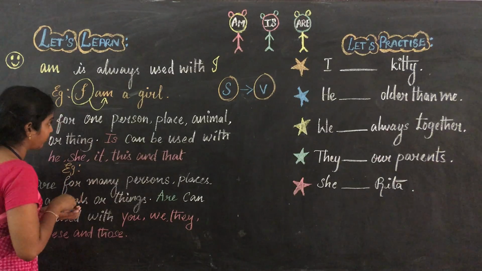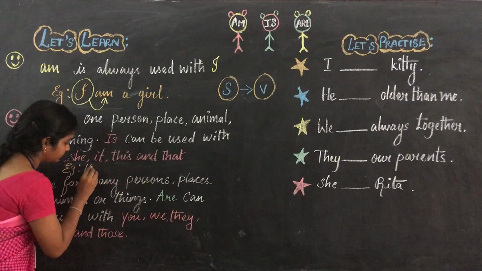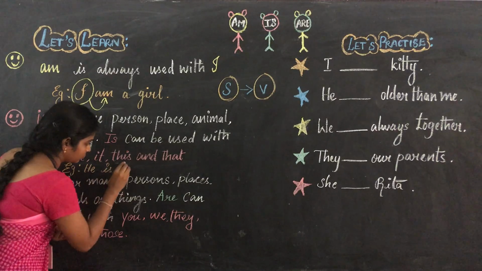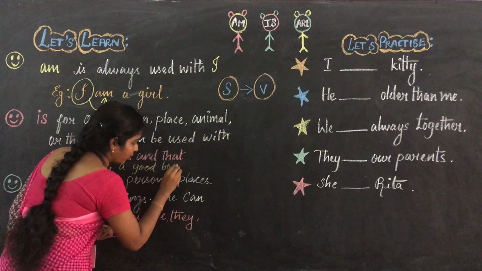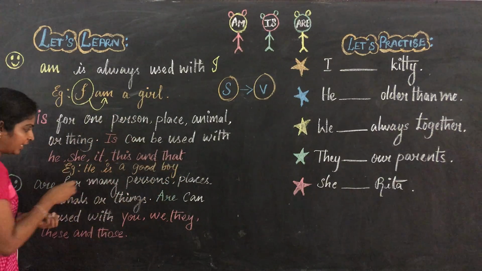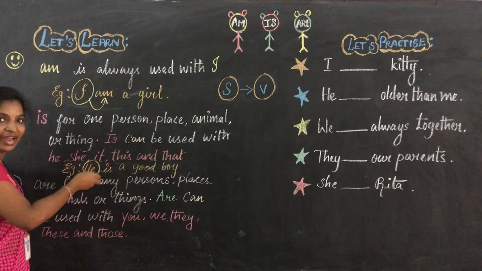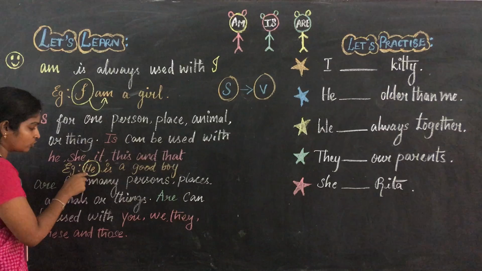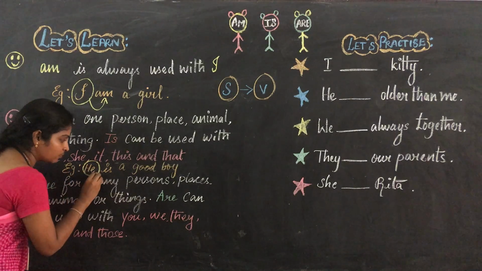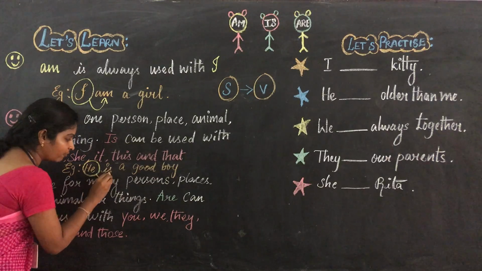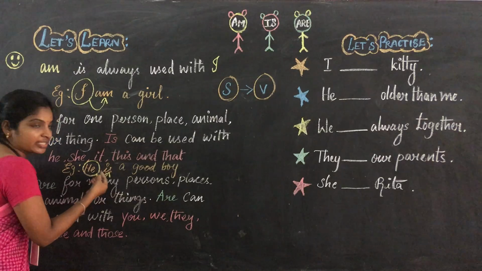He is a good boy. Here you just see, he is a good boy. Here he is singular. It refers to a man, that is a boy or man. You just see, he is a singular subject. For that singular subject we are giving the singular verb. For the singular subject we have to give the singular verb.